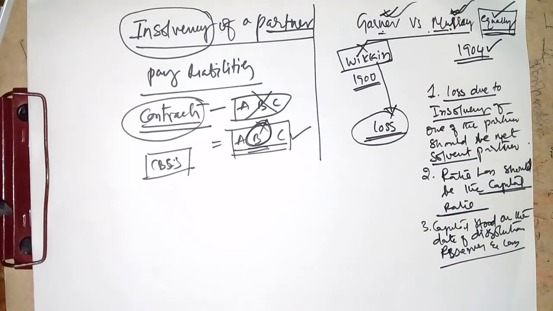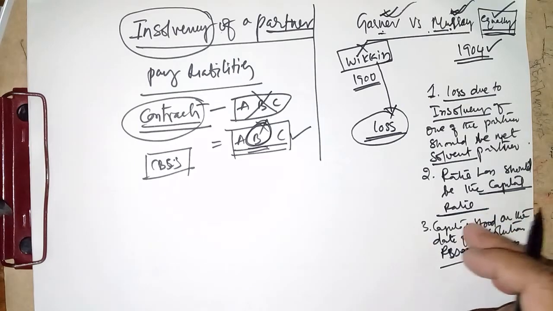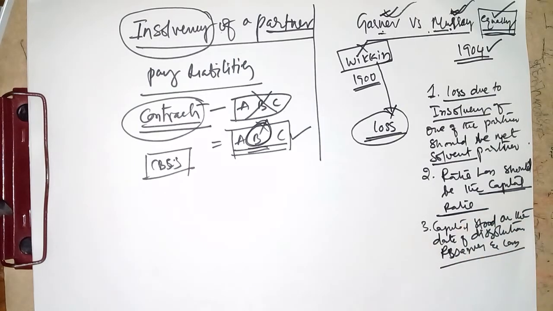So reserves and losses should be adjusted in the capital before making the capital ratio. Suppose you have some general reserve in the firm, that should be added to capital. If you have some losses, that should be deducted from the capital. So the capital ratio will be formed.